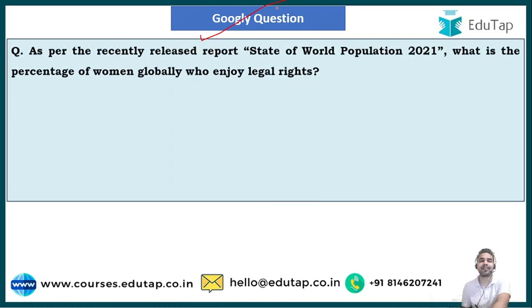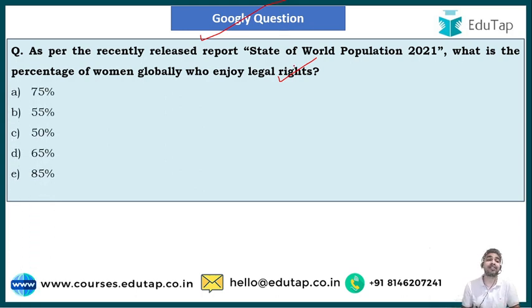And guys, if we talk about the googly question, it asks, as per the recently released report State of the World Population 2021, what is the percentage of women globally who enjoyed legal rights? So guys, you have to tell me what is the percentage of women that have enjoyed the legal rights globally. And the options are 75%, 55%, 50%, 65%, and 85%. And guys, the right answer of the question is option A, that is 75%.